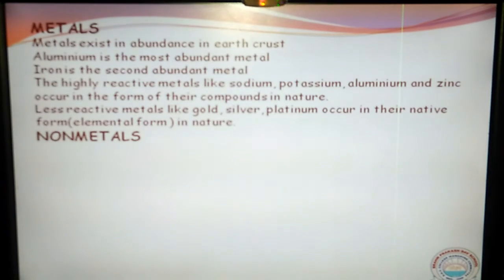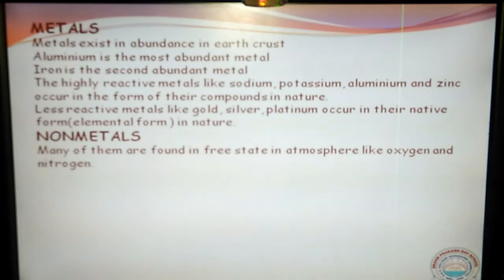Now coming to non-metals. They are also available in the free state and in compound form. Some examples are oxygen and nitrogen, and there are many more, these are just examples. Oxygen and nitrogen gases are present in the free state.